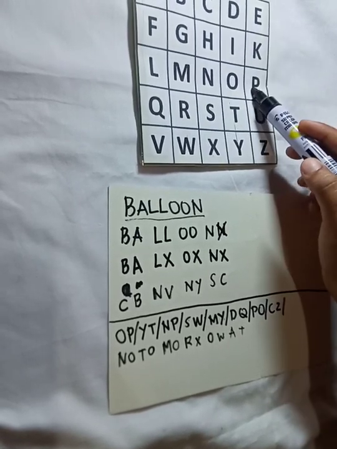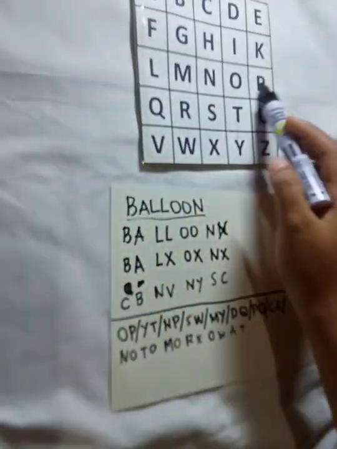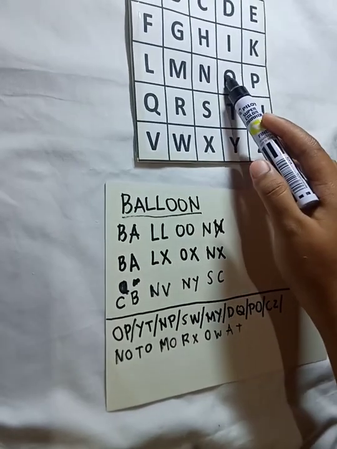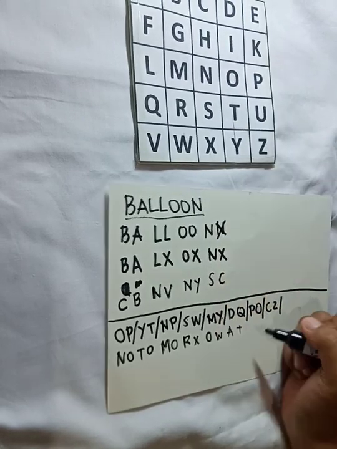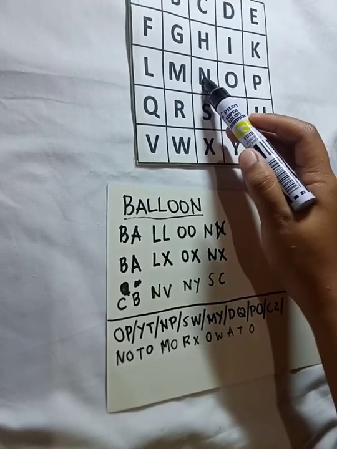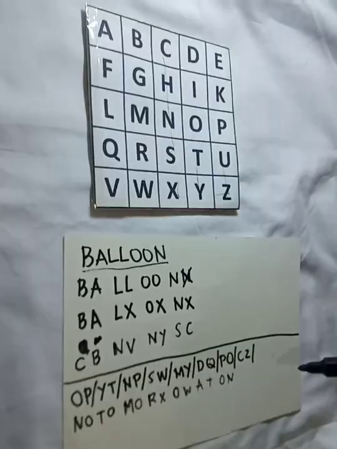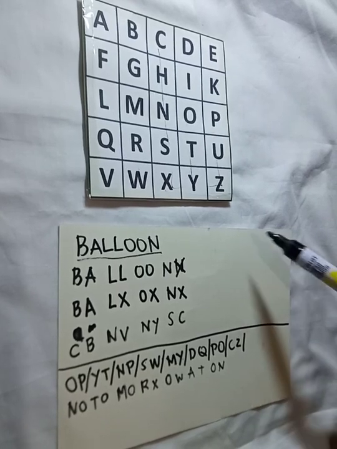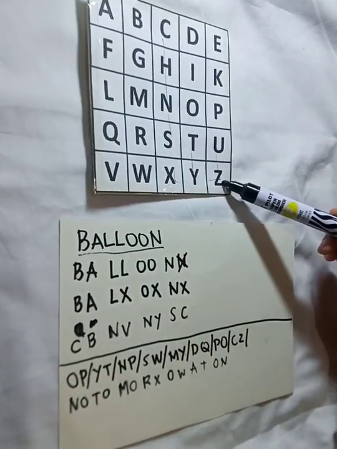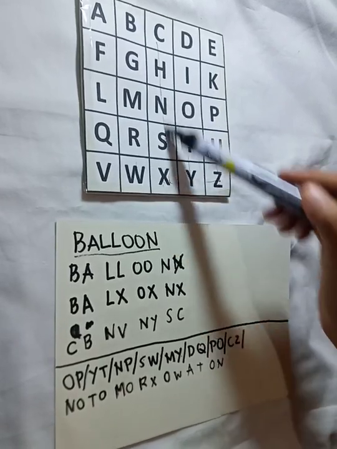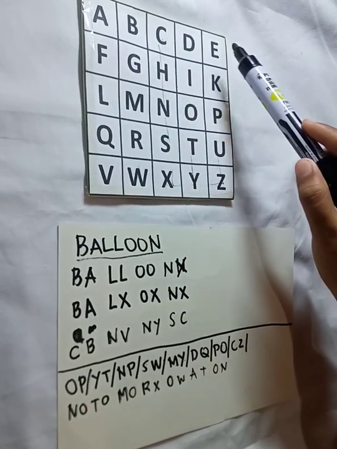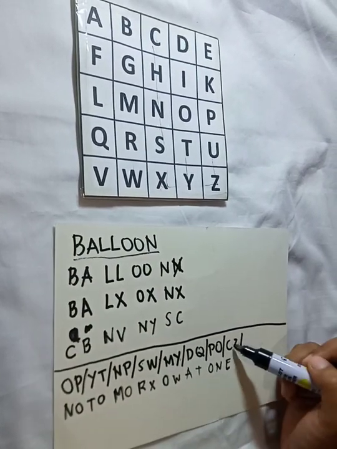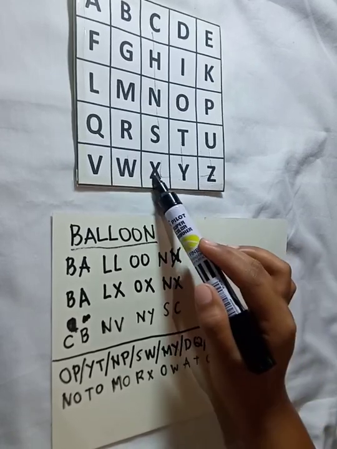The next is P, O. P and O are in the same row. So P will become O. Then O will become N. And lastly, there's C and Z. They are in a box. So C will become E. Then Z will become X.